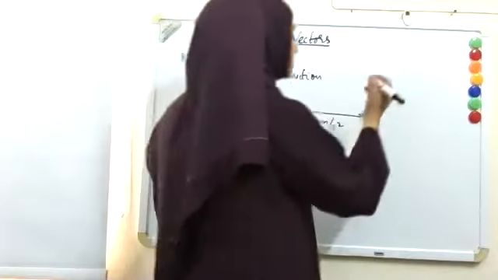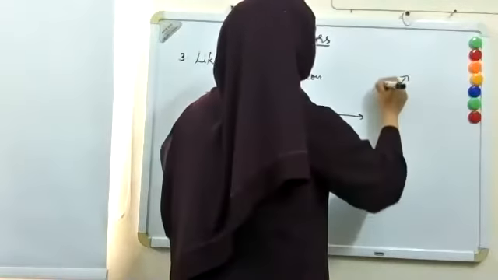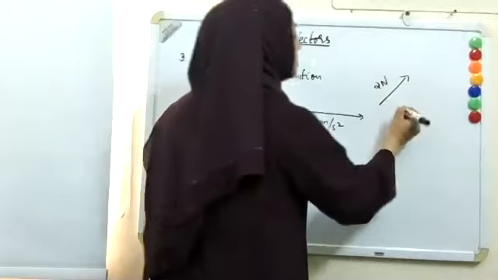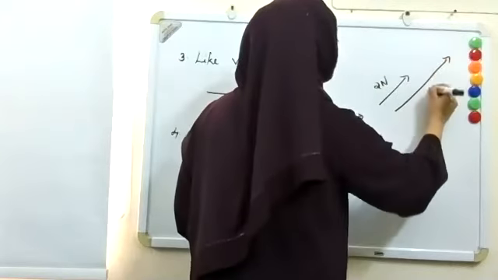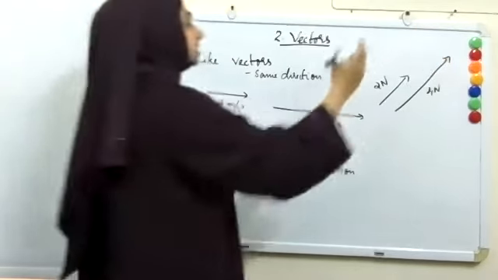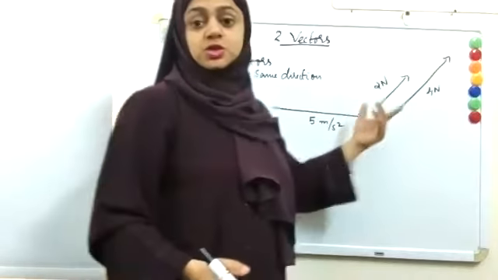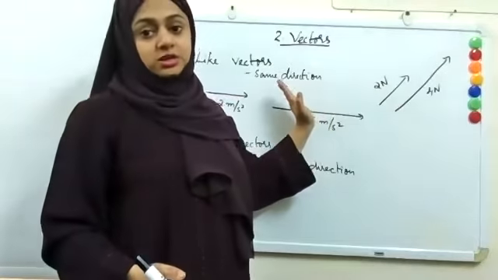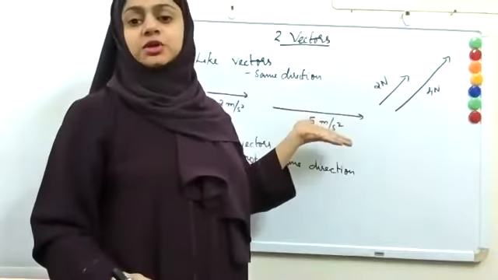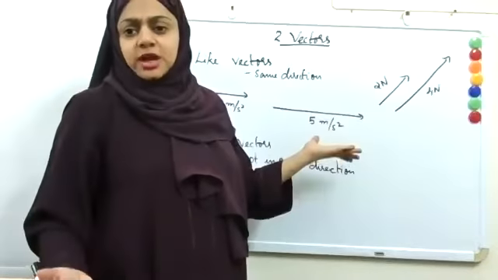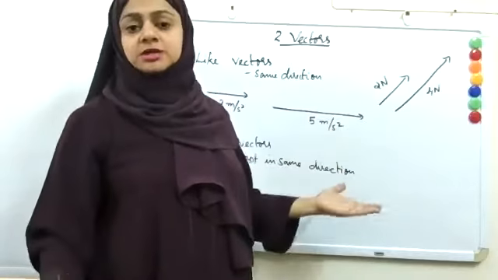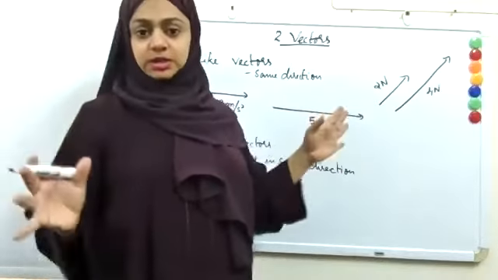I have some force, say 2 Newton in this direction, and another force, maybe 4 Newton in that direction, but these two forces are in the same direction. So we call them like vectors. All the vectors, whatever be their magnitude, if they are in the same direction, you call them like vectors.